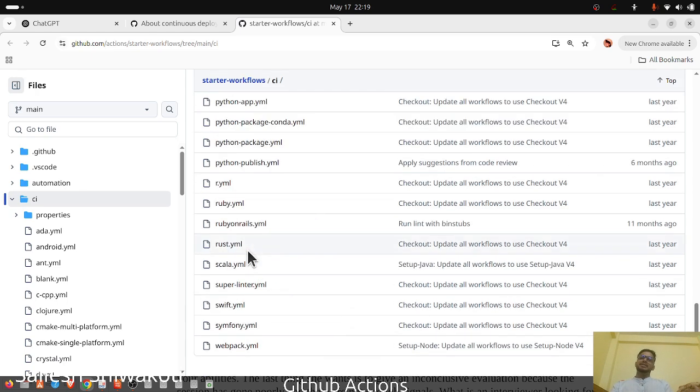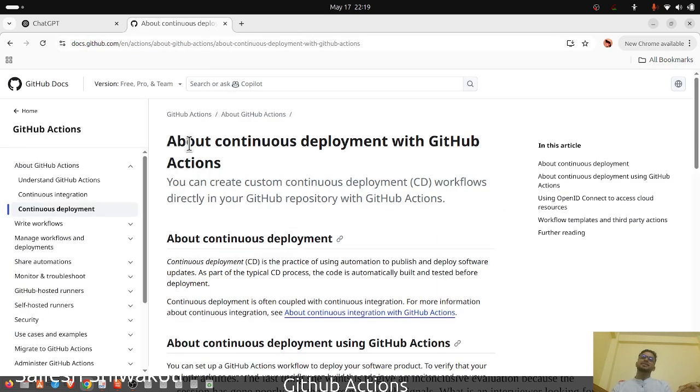Oh, there are lots of these. Okay, let it be. Now we are back to the continuous deployment, and the continuous deployment with GitHub Action.